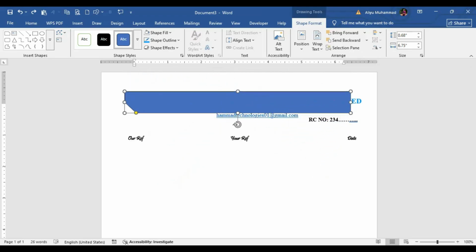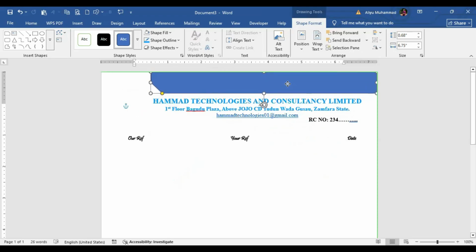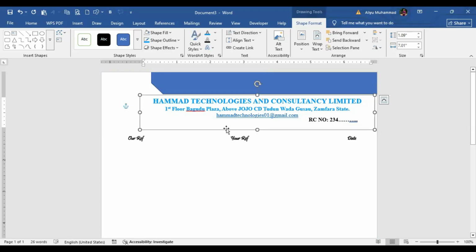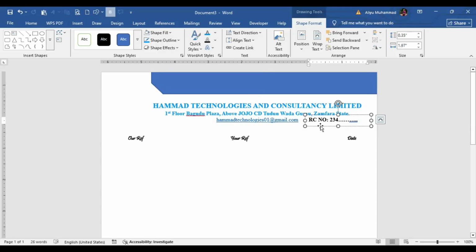So you see, now we have turned it into this. So now we can put this here. I think we can put this here. This one, we'll bring it down small. This one is just a simple design letterhead.